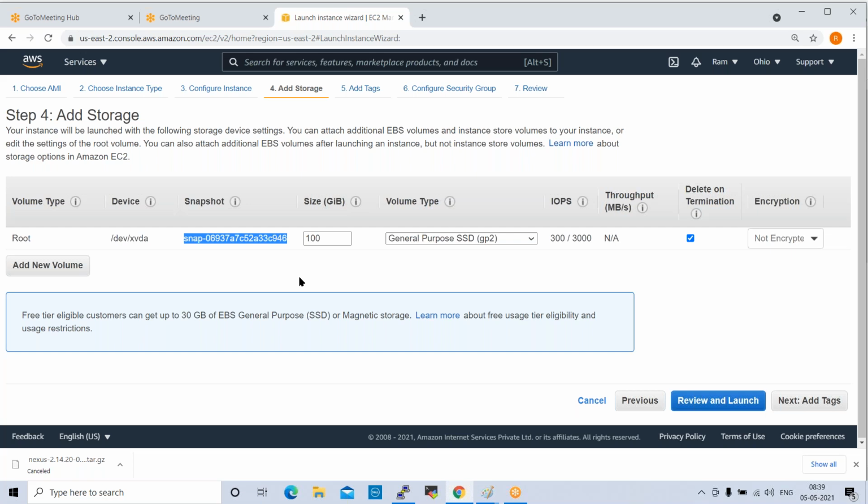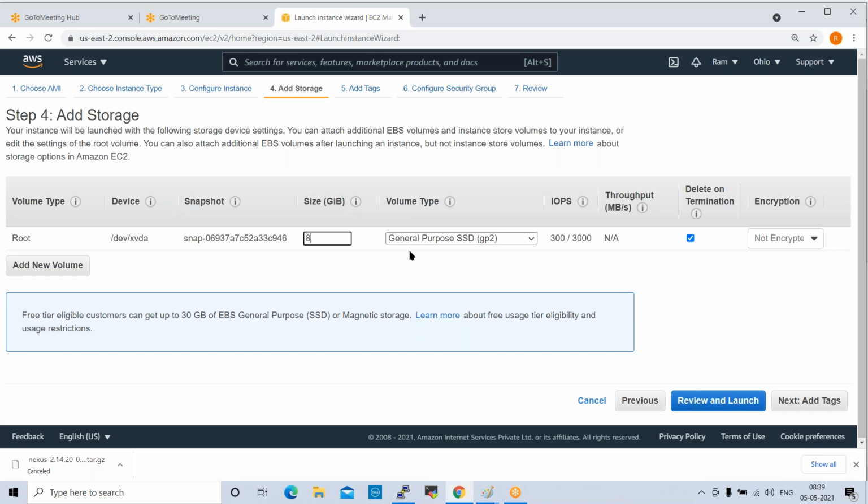When we work on snapshots, I will elaborate more. Snapshot is nothing but a replica, one snap. It will create the same configuration. Correct, sir? Exactly, correct. Size is here. We can increase to 100 GB, 200 GB, whatever size you want to create. By default they are giving 8 GB.